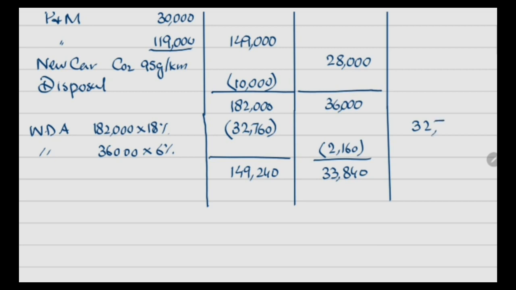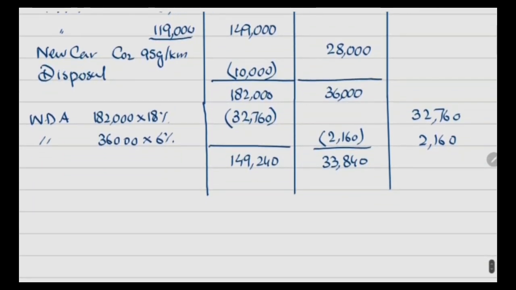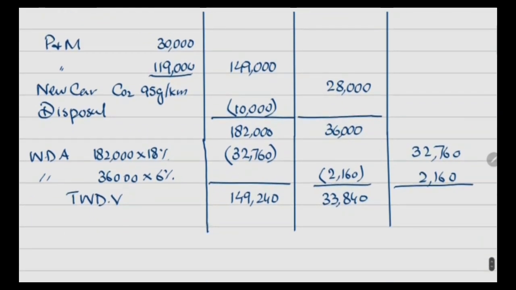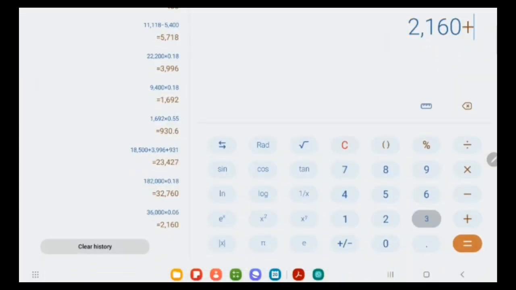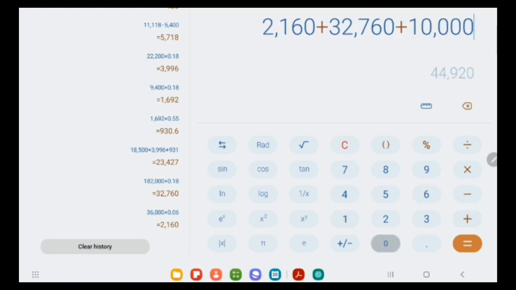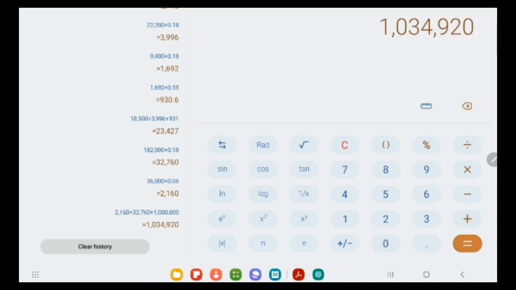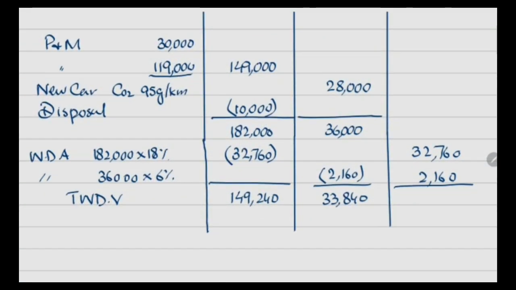These allowances are mentioned here in the capital allowance column, and this is said to be the total written down value at the end of the year. The total of capital allowance would be 10,34,920.